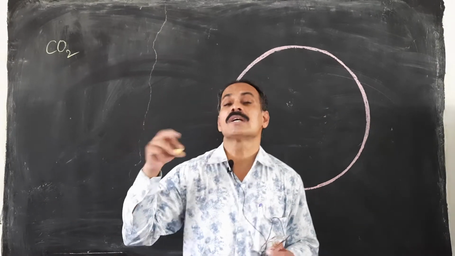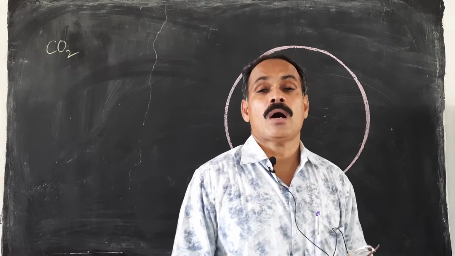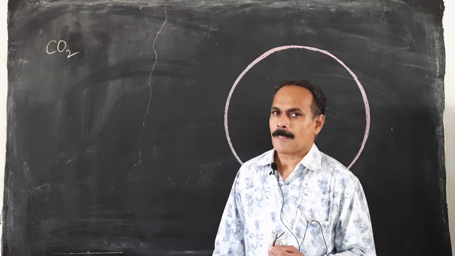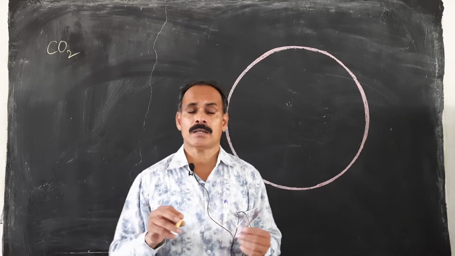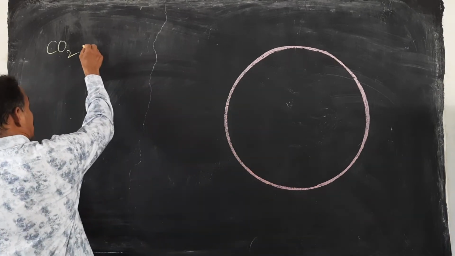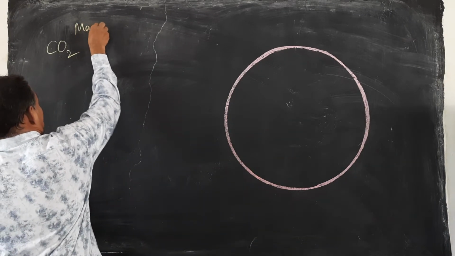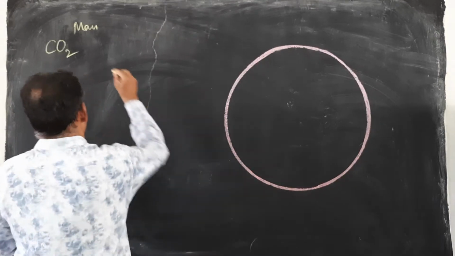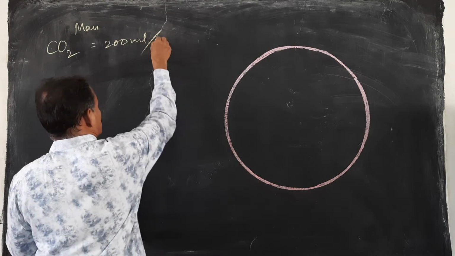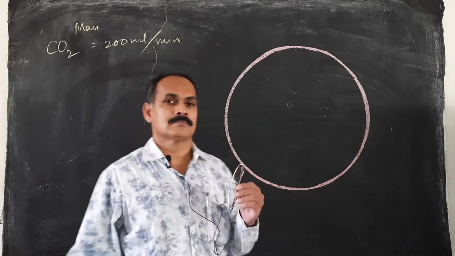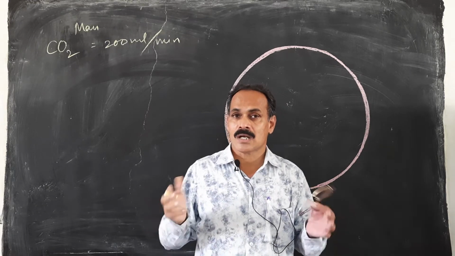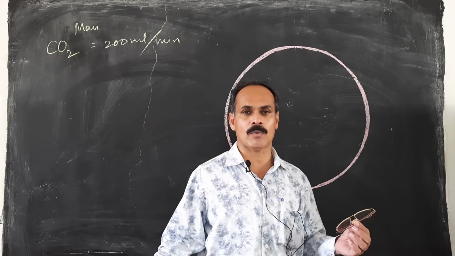Where is it produced? It is produced in all the tissues where metabolic activities take place. By the different metabolic activities, in a normal adult man, about 200 ml of CO2 is produced per minute. And as we know, CO2 is toxic to us, so it has to be removed from our body.